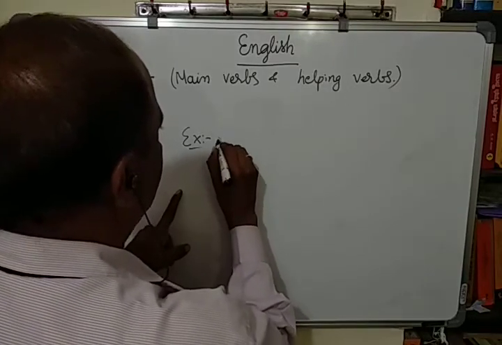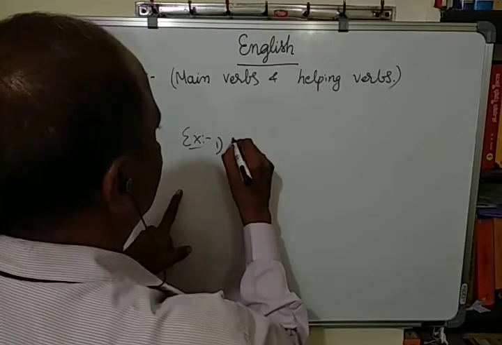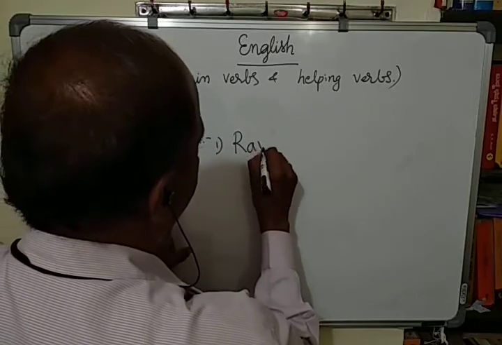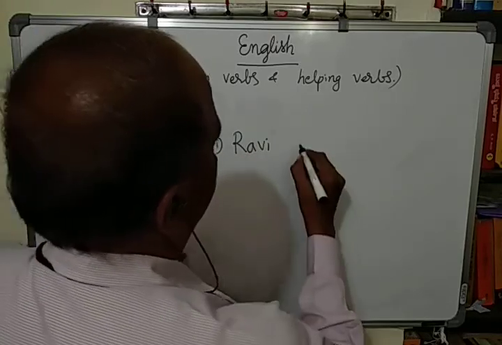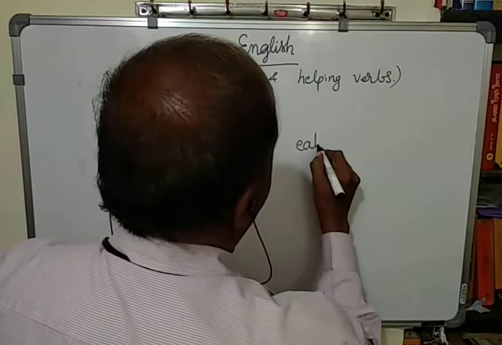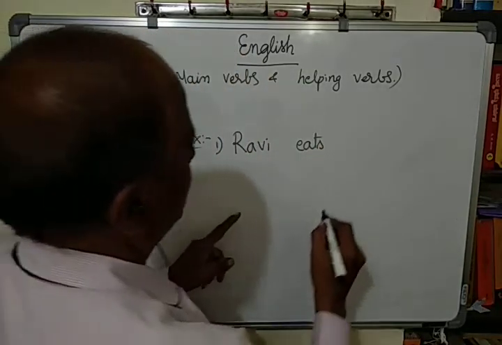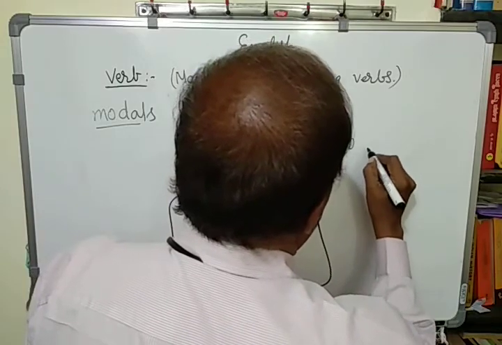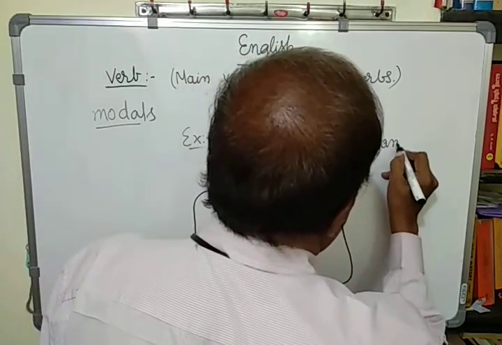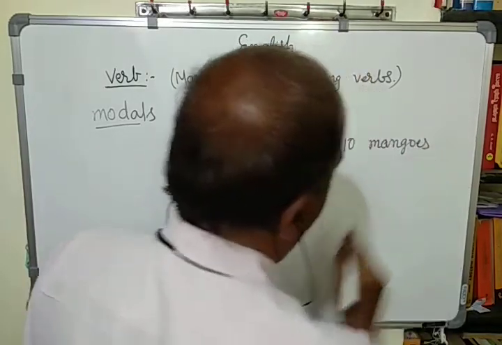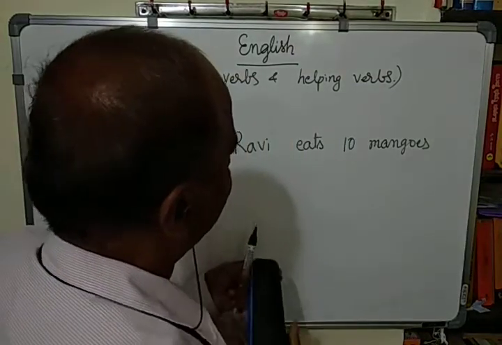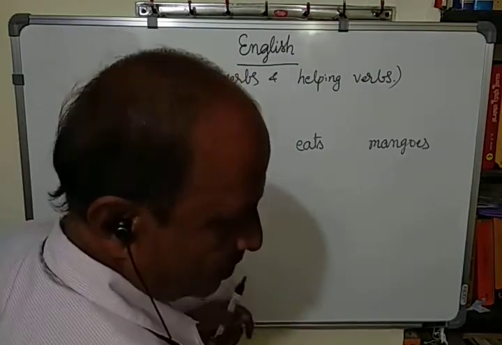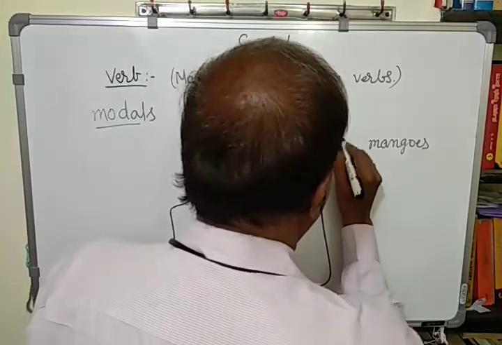Example number one: Ravi eats 10 mangoes.